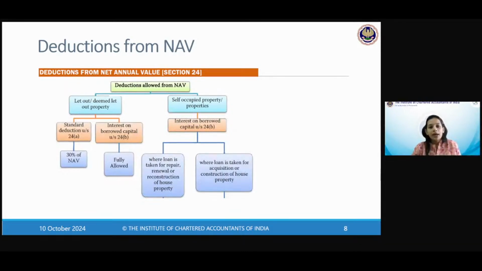Okay. Now, for self-occupied property, standard deduction, what do you think? Okay, one quick question. Self-occupied property, you can see that the box of standard deduction is missing as against let out property. Anybody can unmute and tell me why this is missing. Is it a miss on my part? Have I missed to write it?